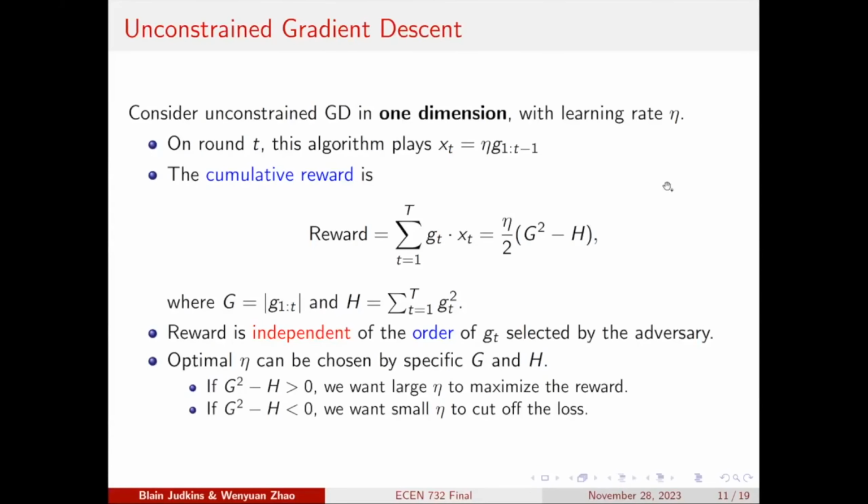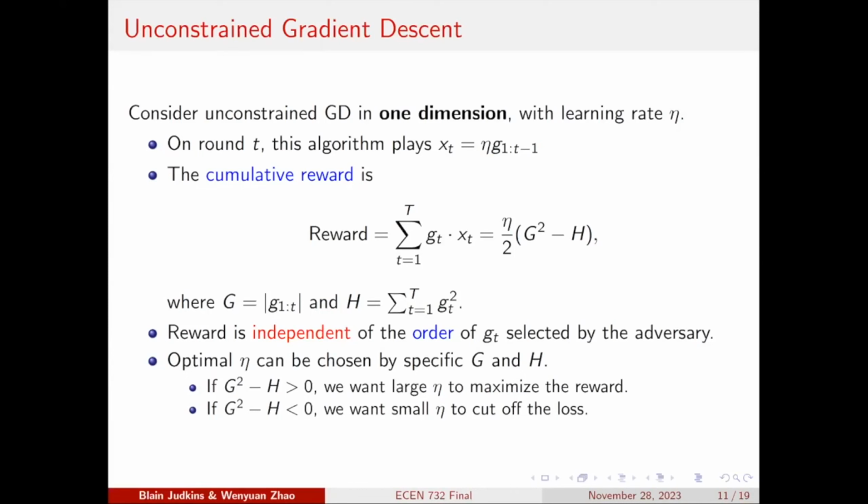Okay, so let's talk about the method we want to use to solve this problem. As described in the expert problem, the x_t and g_t have n dimensions because we have n experts, right? But here we want to start from something easy. That is, we want to start from the one-dimensional case where the x and g's are all scalars first.